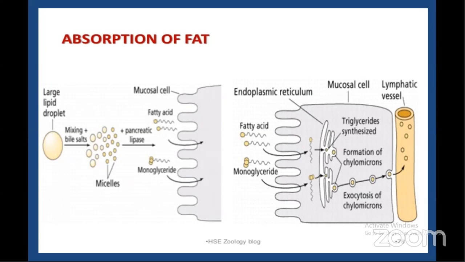Short chain fatty acids are relatively water soluble and can enter the absorptive cells directly. Despite being hydrophobic, do you know the meaning of hydrophobic and hydrophilic? What is the role of bile salts over here? Why they are playing an important role in digestion of lipids and also absorption of the lipids? Yes, these bile salts are having two ends. One is hydrophilic end and another one is hydrophobic end.